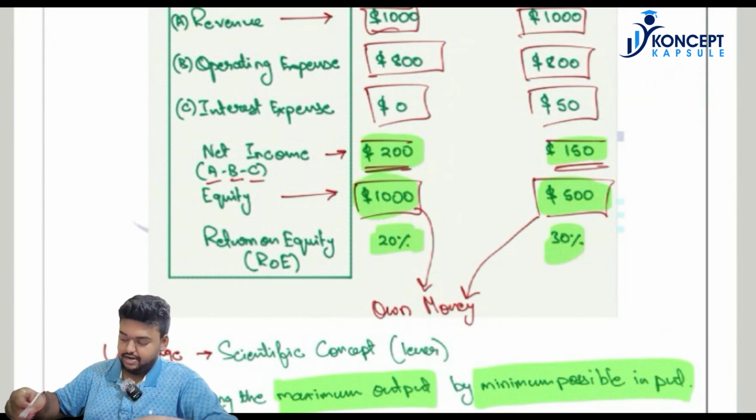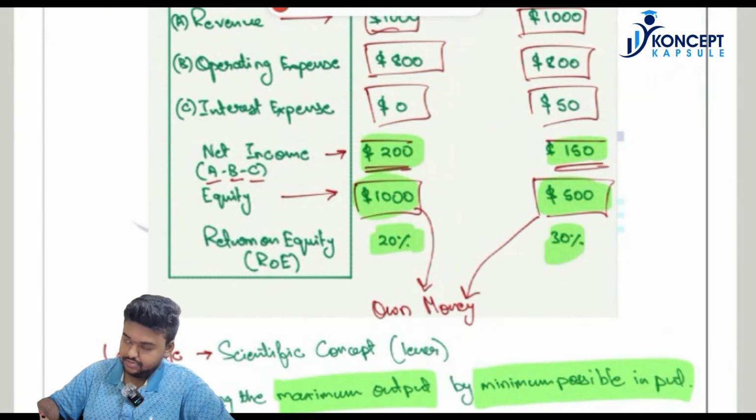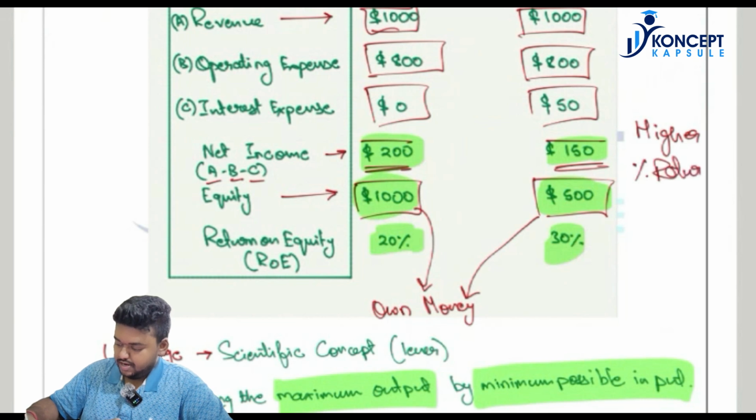See, you have to understand it is a higher percentage return and not a higher absolute return.